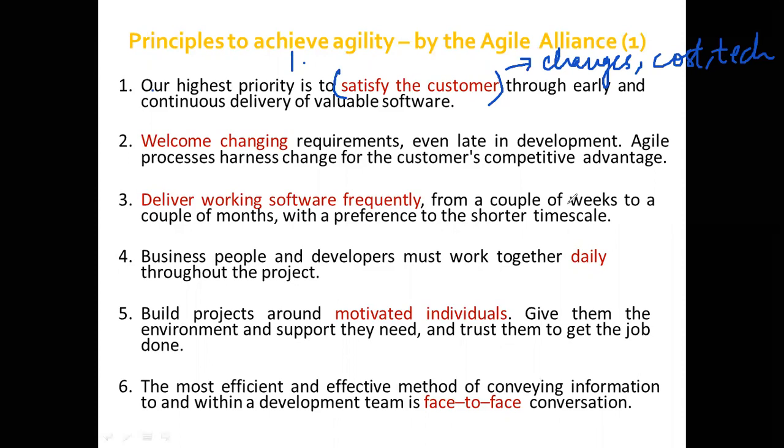And the next part is continuous delivery of valuable software. As we've discussed, this agile model is an incremental model. Incremental model means you're going to continuously deliver workable software. That is, every time you're going to give a feature that is going to work.